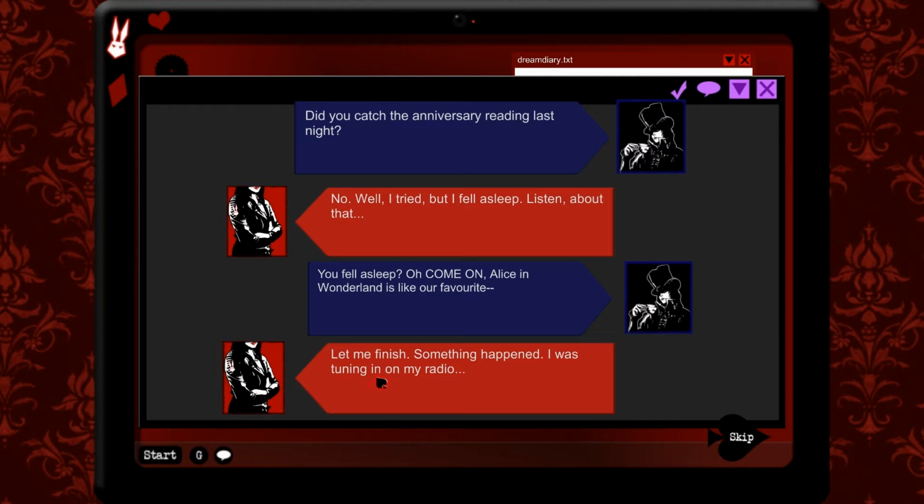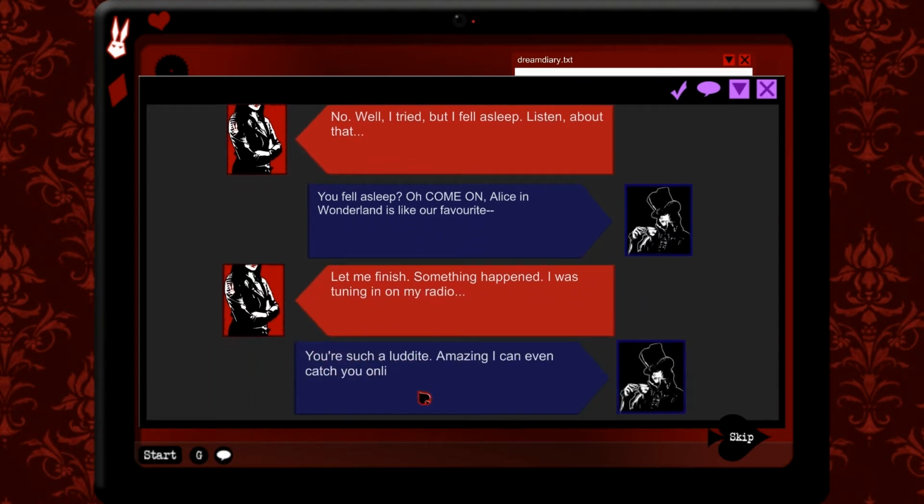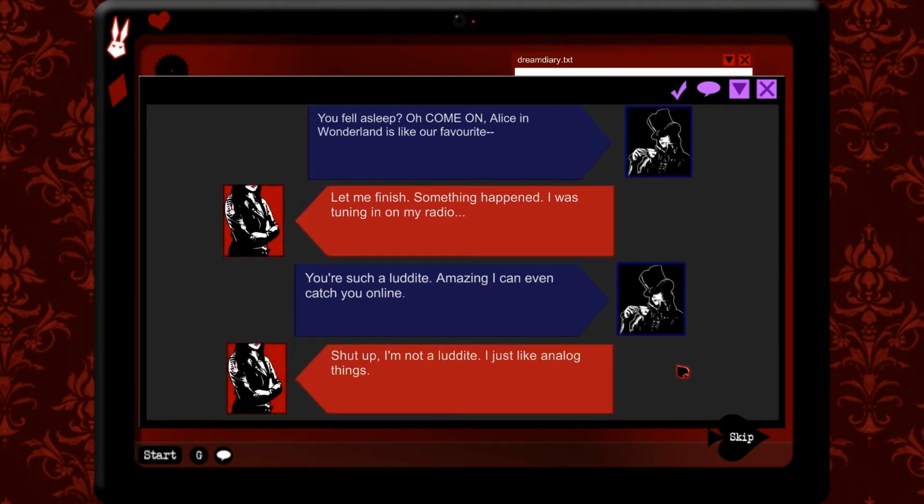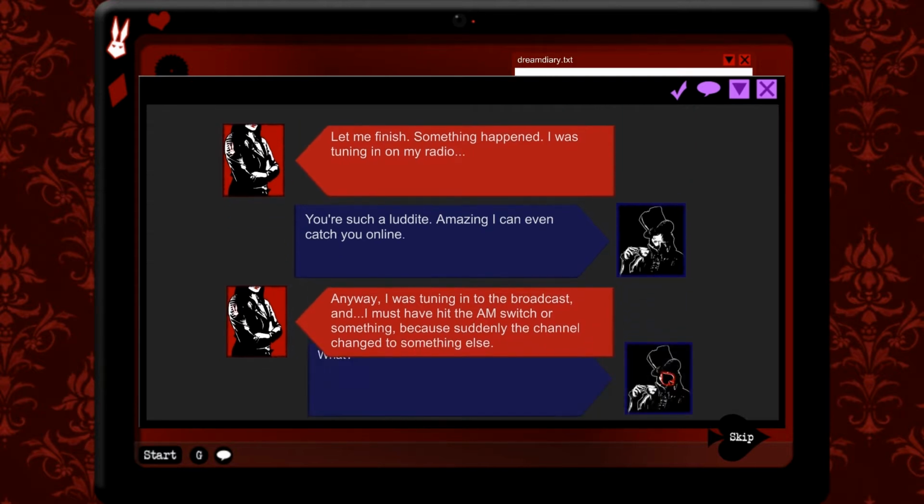By the time I could read, I was tuning in on my radio. Just such a Luddite. Amazing. I can even catch you online. Shut up. I'm not a Luddite. I just like analog things. Anyway, I was turning into the state broadcast and I must have hit the AM switch or something because suddenly the channel changed to something else.